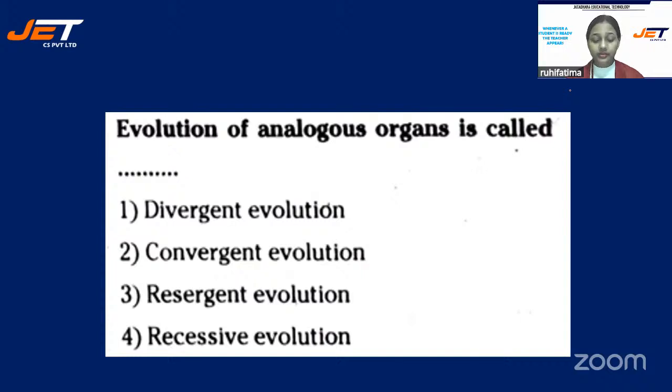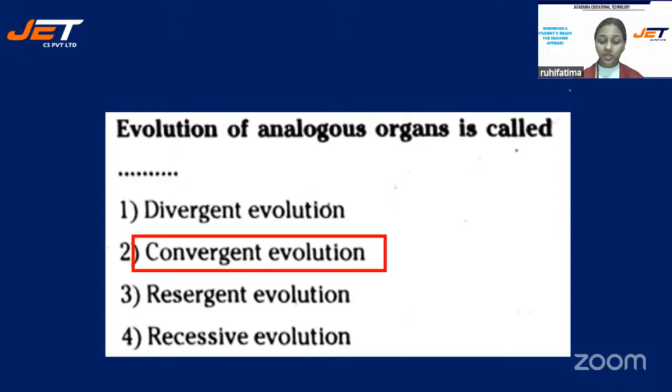Hurry up, children. Evolution of analogous organs is called divergent evolution, convergent evolution, resurgent evolution, or recessive evolution. Okay, the correct answer is option number two, convergent evolution.